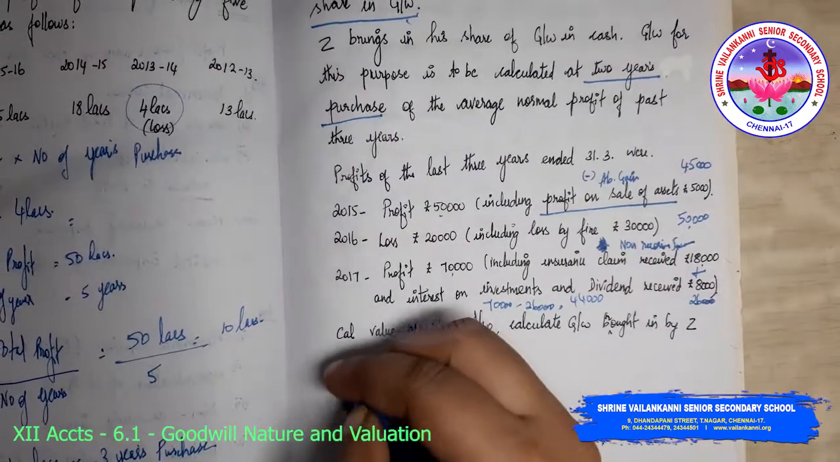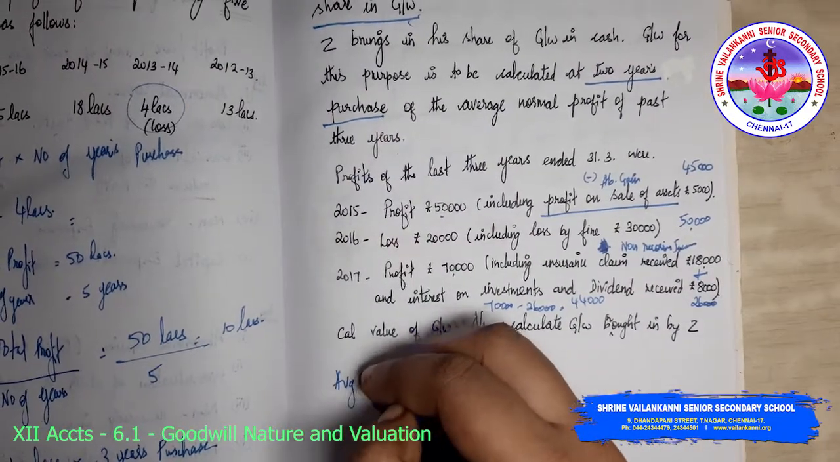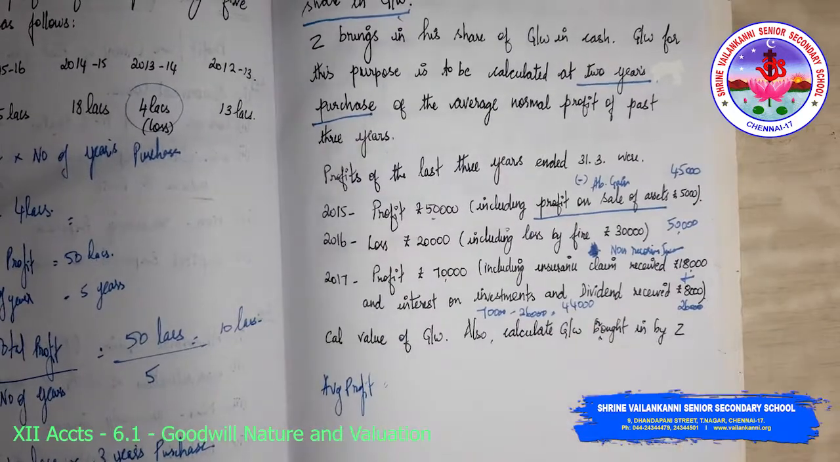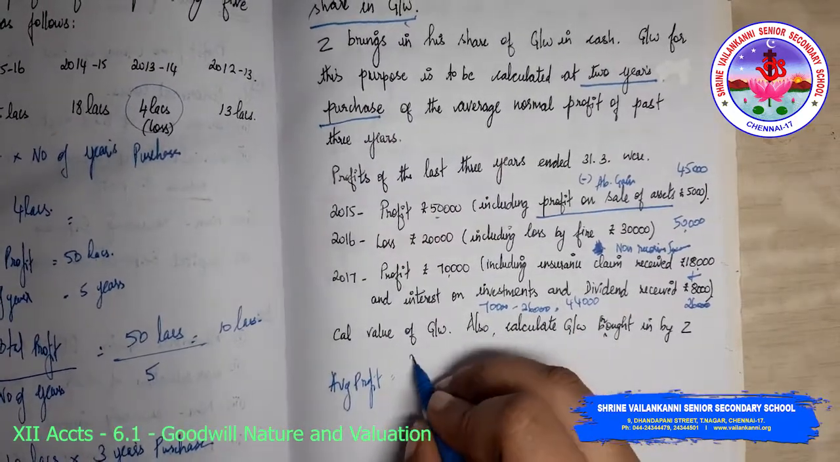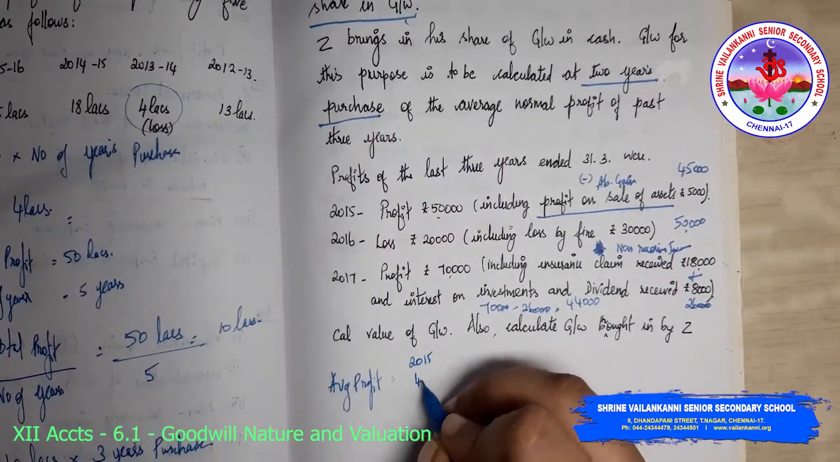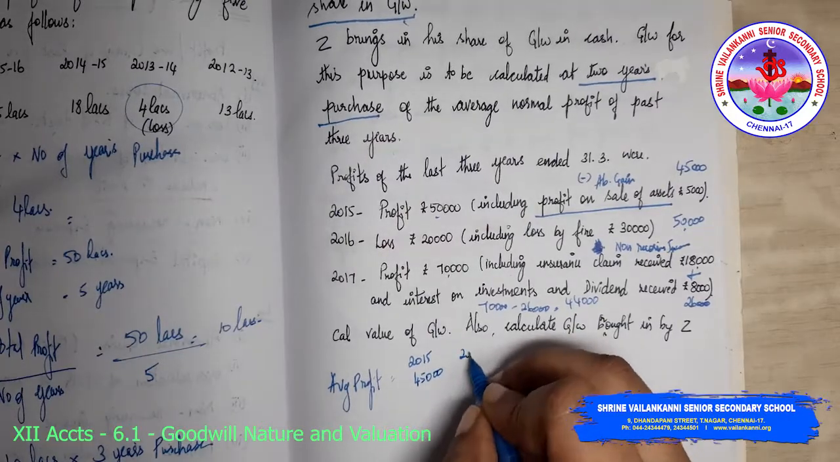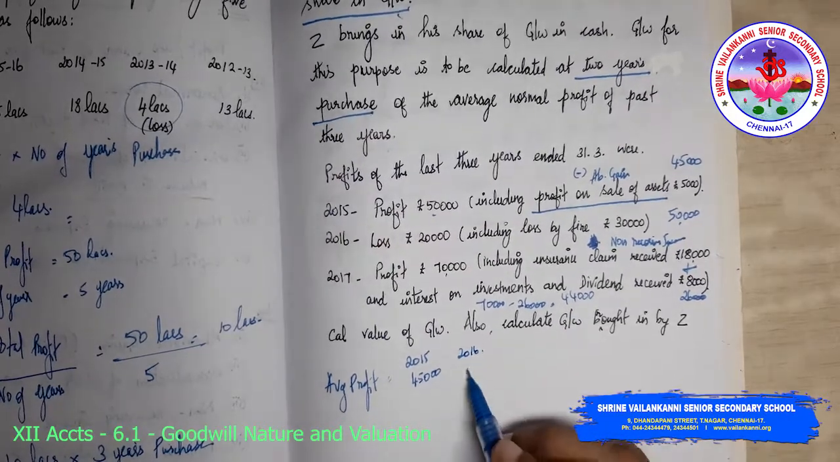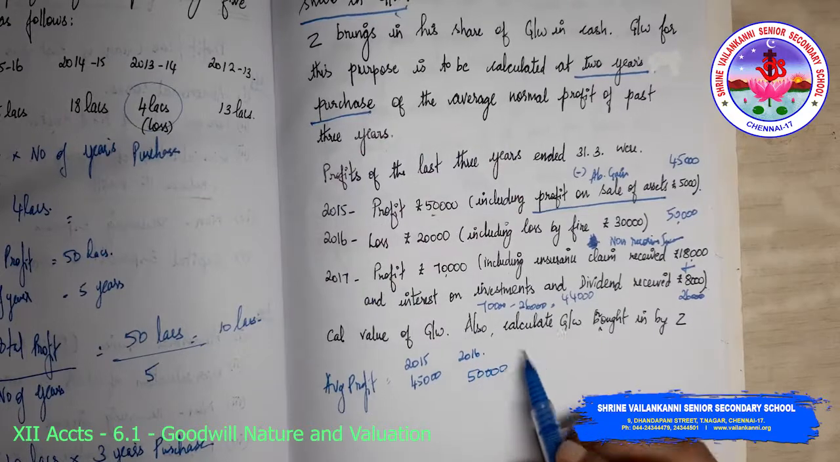So what is my average profit? My average profit for the years will be: first year, 2015, my profit is 45,000. 2016, there is a loss of 50,000.